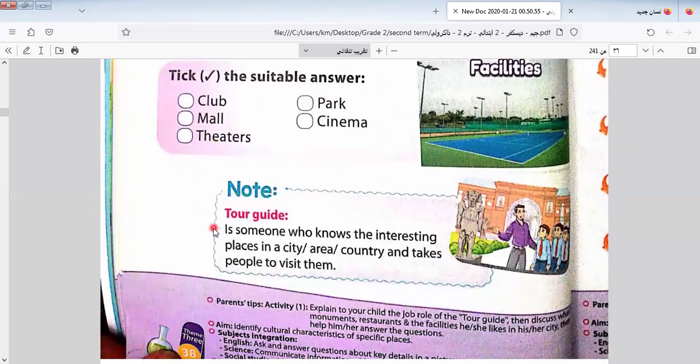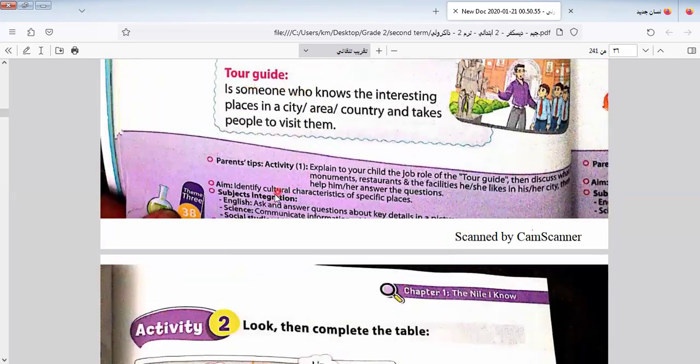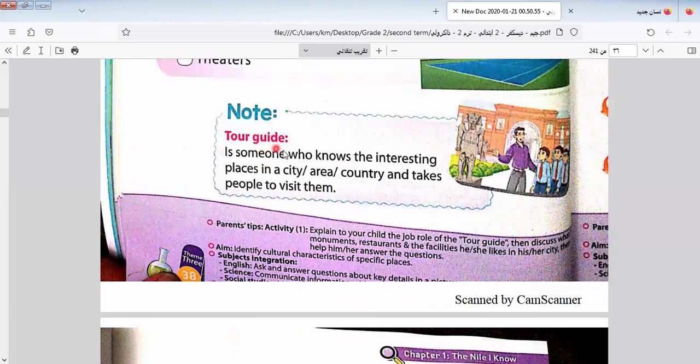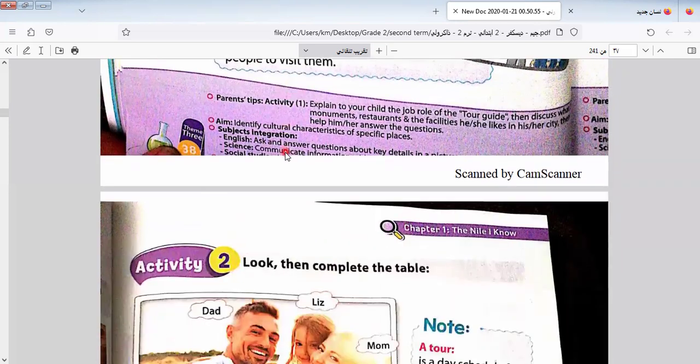Everyone can do this by yourself. Tour guide. What is a tour guide? A tour guide is someone who knows the interesting places in the city or area or country and takes people to visit them. You can find a tour guide in tourist places.